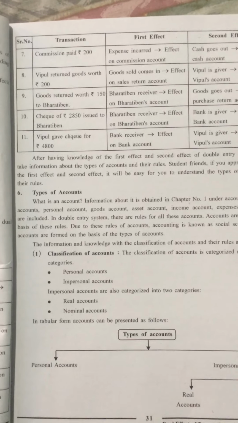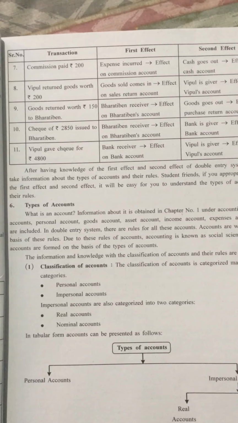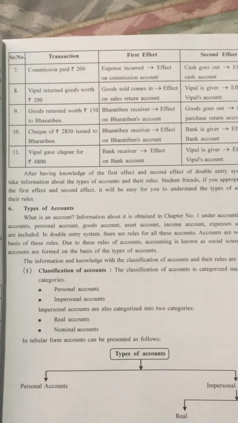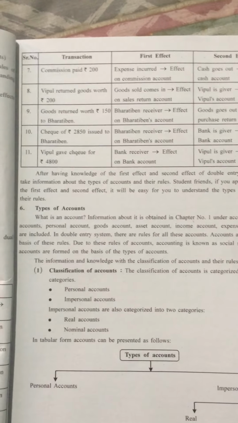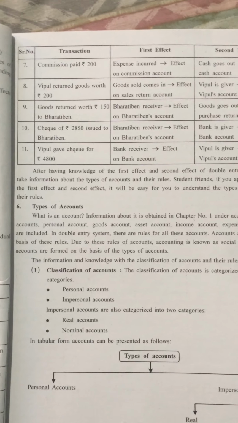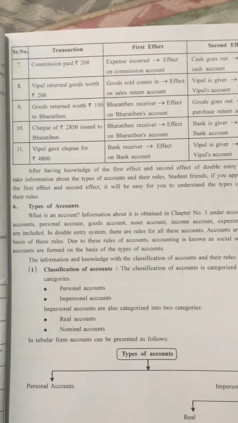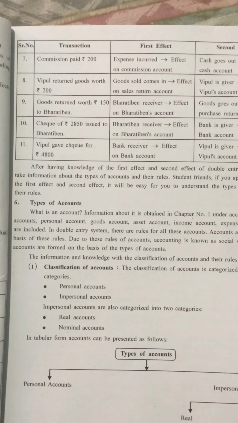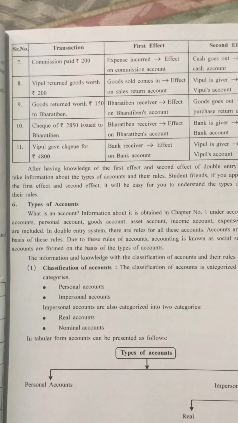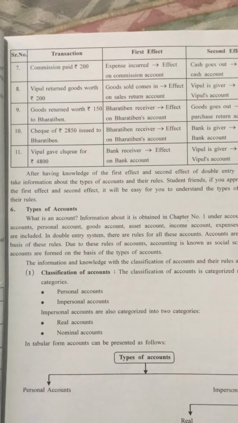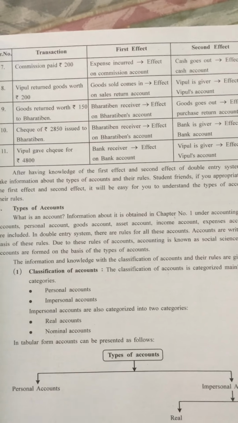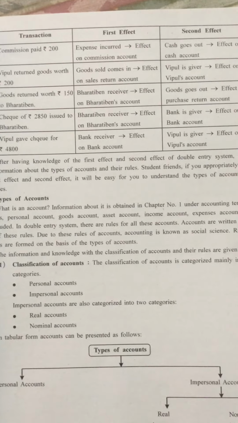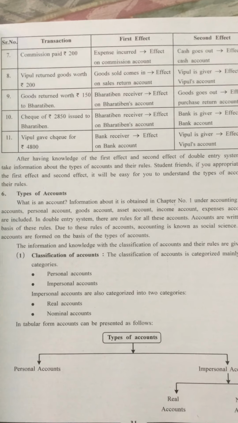I know it would be difficult for you right now, but as you study, if you practice more and more, you will understand which accounts are affecting and how. So you all know that every transaction has two effects. If you practice more and more, you will understand which accounts are affecting and what types of transactions are made. So now we are going to stop here.